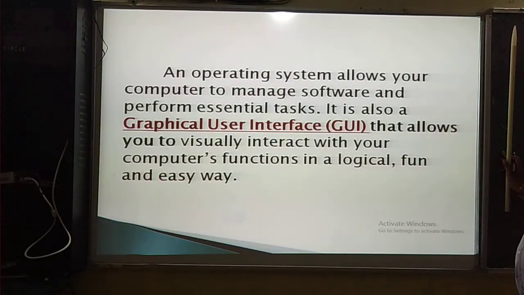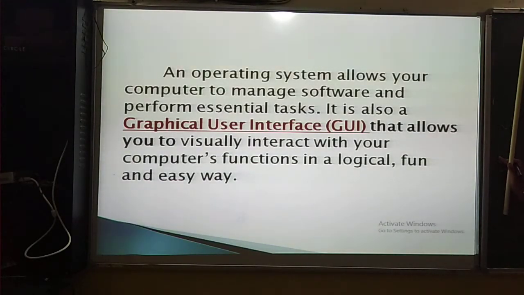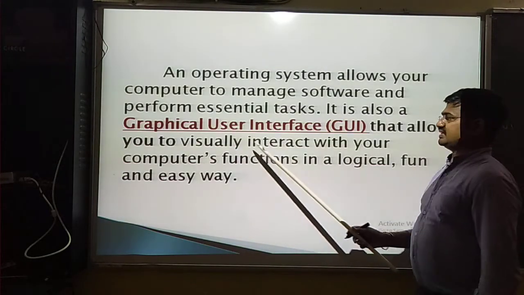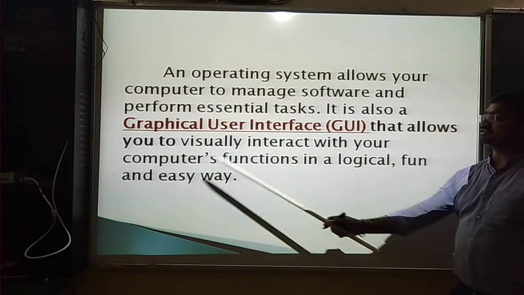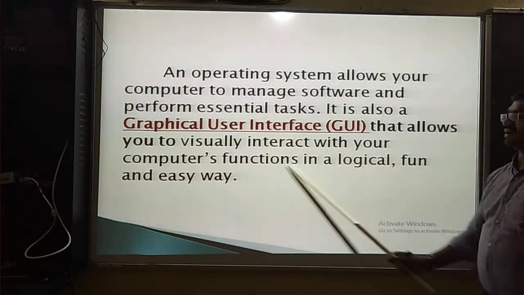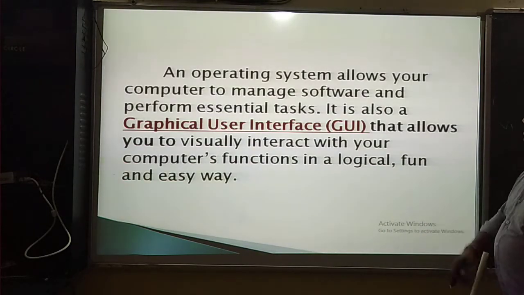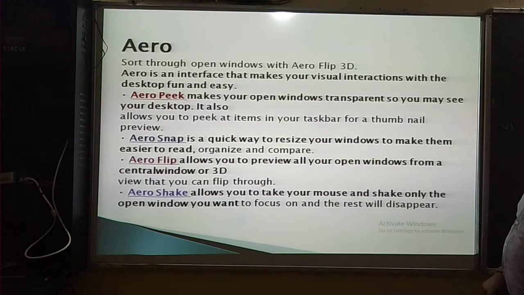It uses icons and menus. So it is also a graphical user interface that allows you to visually interact with your computer's functions in a logical and easy way. So Windows is one of the graphical user interface operating systems.